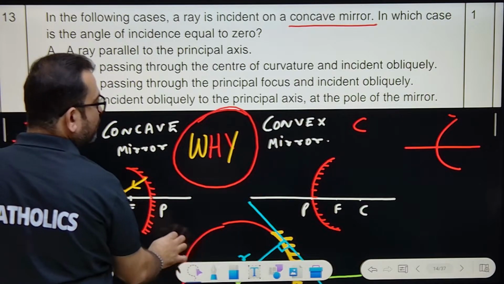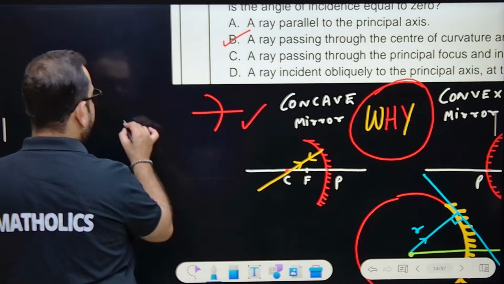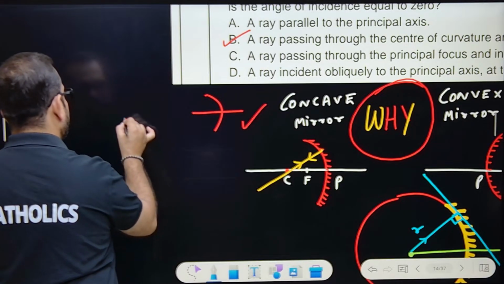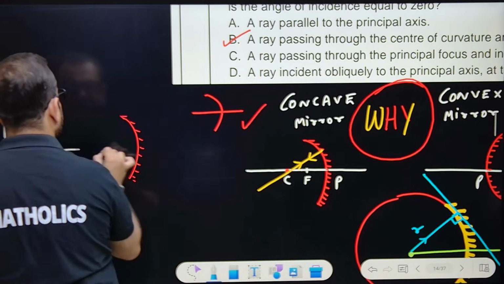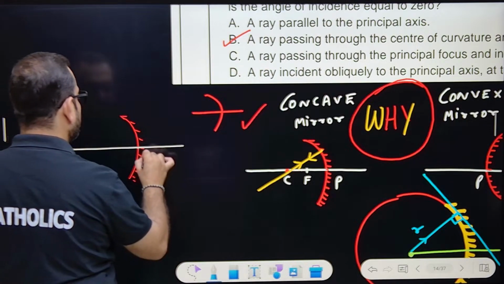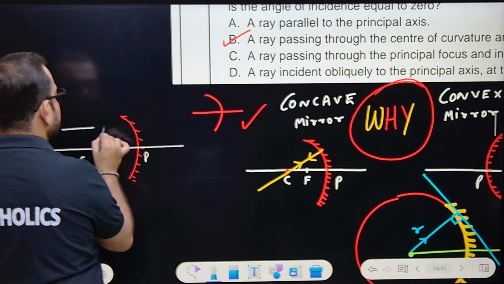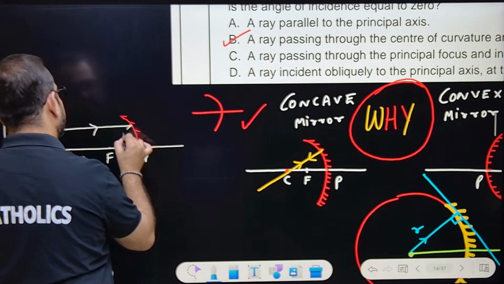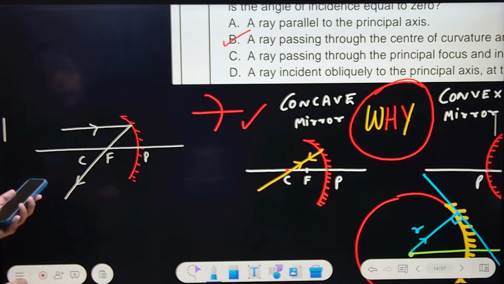You know this rule. Say this is a concave mirror, and we draw the principal axis like this. This is the pole, this is the focus, and this is C, right? If a ray is going parallel to the principal axis, it will get reflected and pass through the focus. You know this, yes or no? Tell me in the comments.